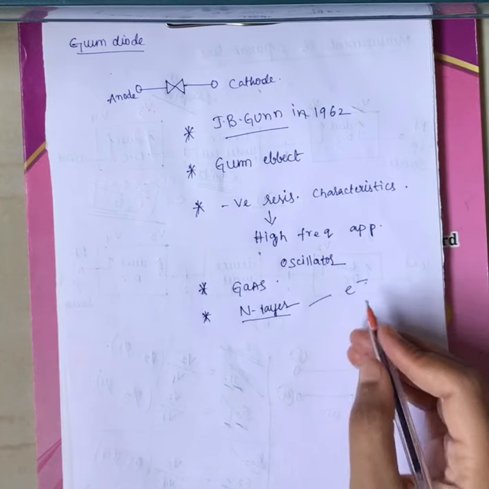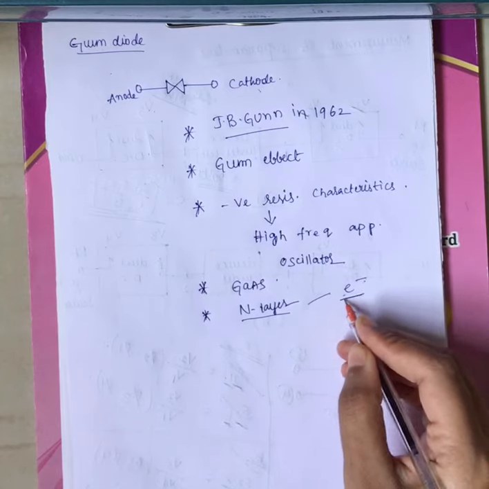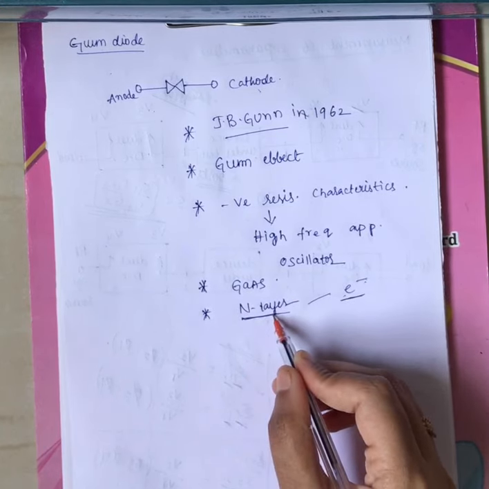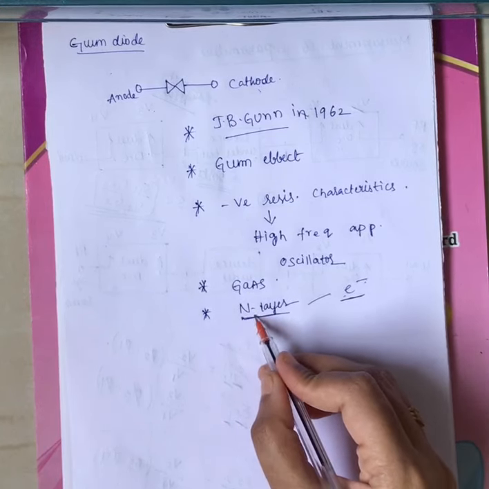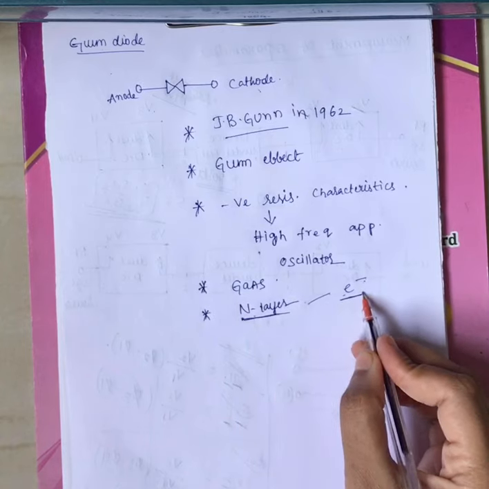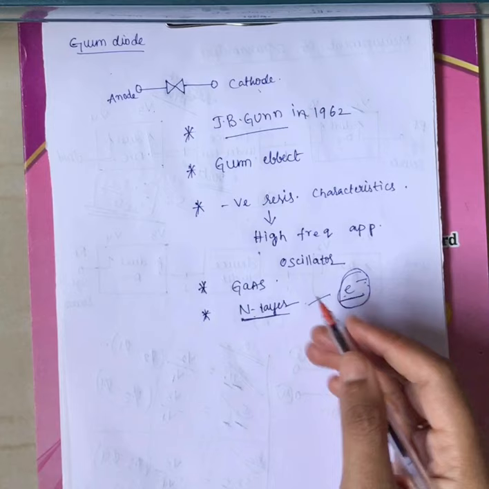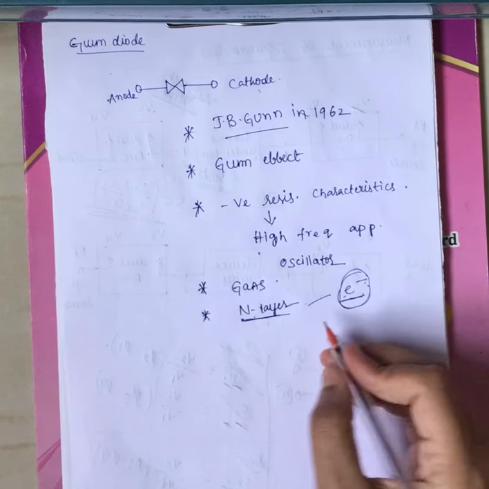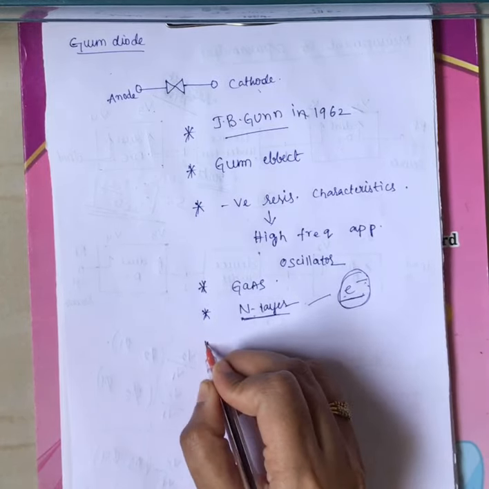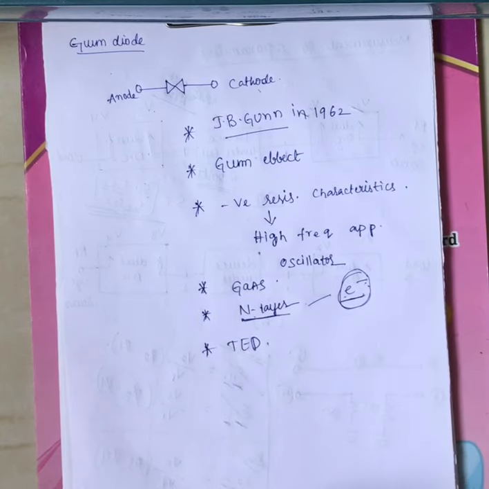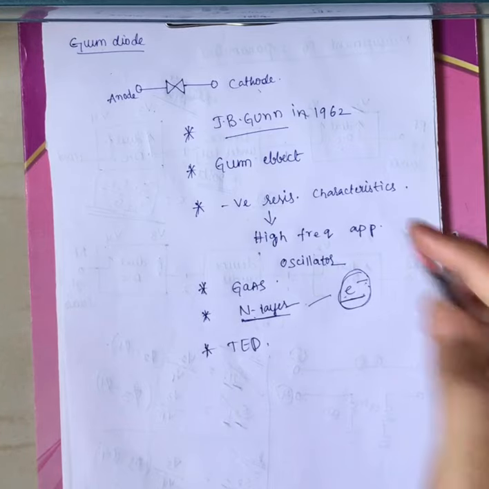Now only electron transfer will occur in this particular diode because only the N layer is present. Only this transfer of electrons will occur in the Gunn diode, right? That's why it is also called a transferred electron device, denoted by TED, right? Now this is the basic information of the Gunn diode.